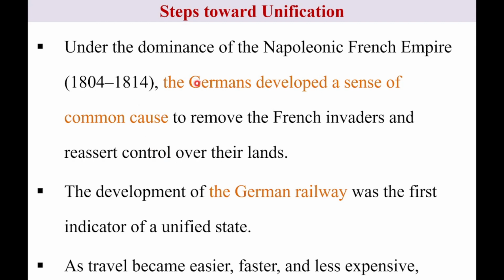Therefore this is the first step of unification of Germany. The second is that German railways were constructed. The development of German railways was another step toward unification of Germany.